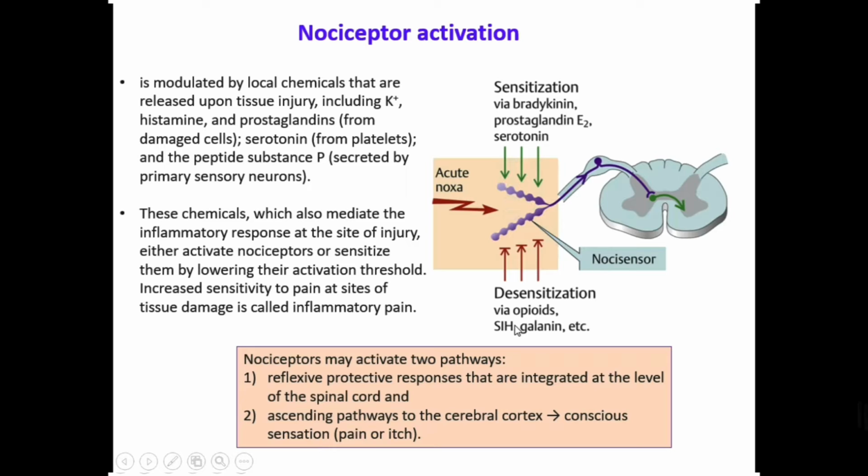But if there are some molecules like opioids, like galanin, or anything which is an anti-inflammatory molecule, then they will be desensitized. In fact, the molecules which synthesize these receptors, these nociceptors, which stimulate them more, which enhance the stimuli, are mostly the inflammatory molecules, and the ones which make the pain feel less, which desensitize, are like opioids or some other molecules.